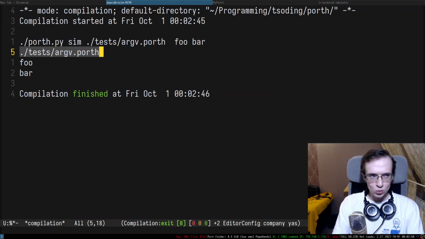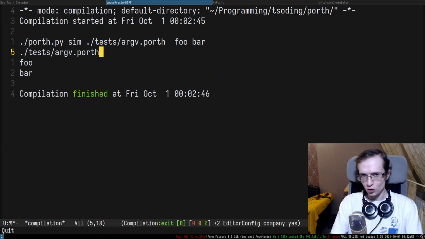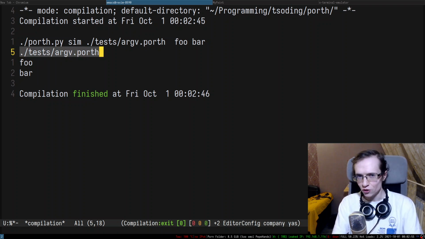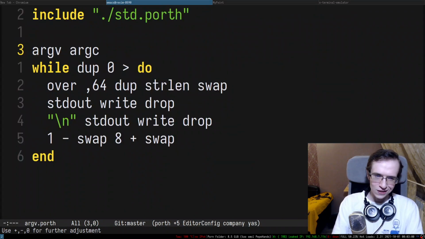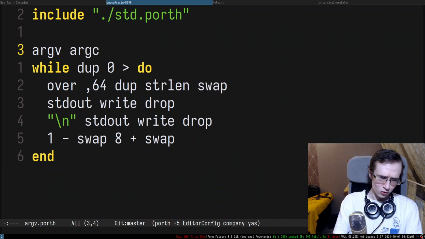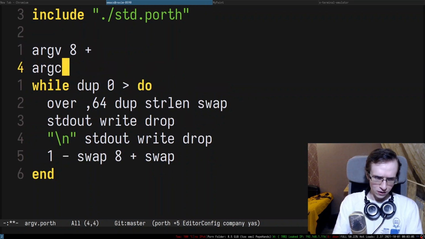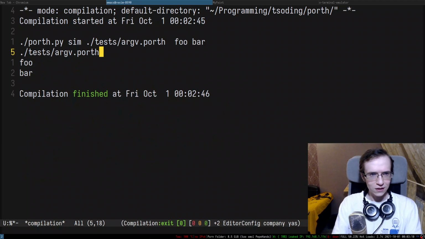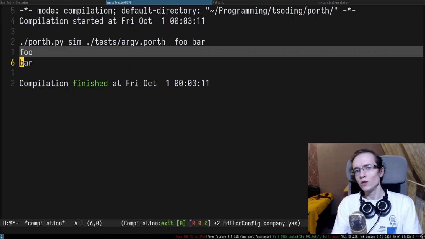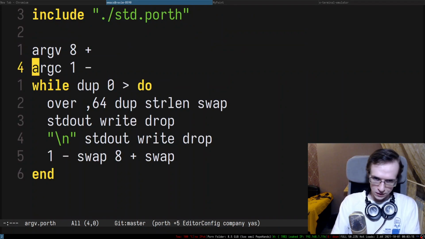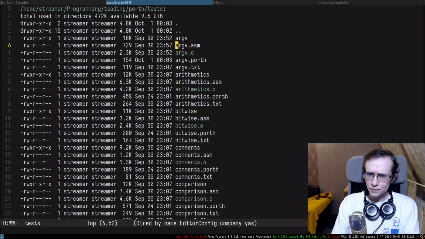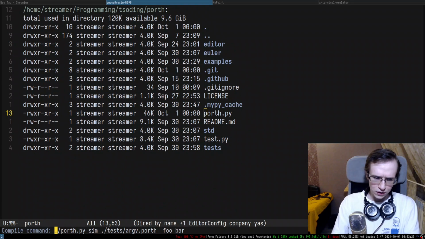But one of the things we'll have to do, we'll have to skip the first argument, because depending on the simulation or compilation, this first argument is different, so it's kind of difficult to test this thing. So this is something that has to be changed in here. So I need to do, excuse me, ArcV 8+ and ArcC 1-, right? And that way, as you can see, we don't print the first argument, we just straight up skip it, which is fine. And now I think we fixed the simulation for the ArcV test.